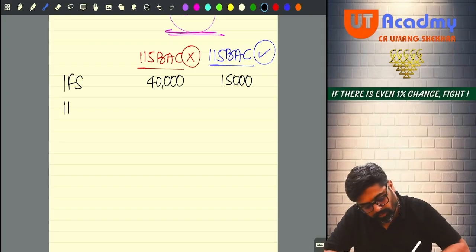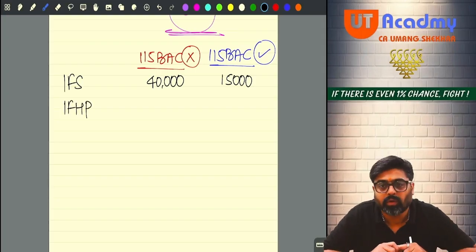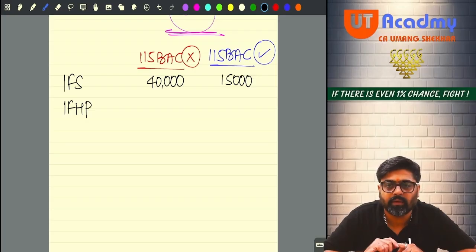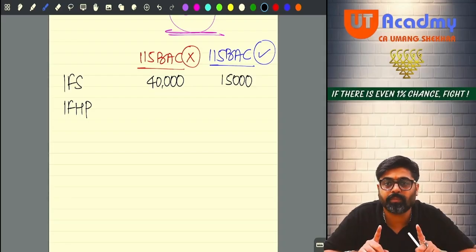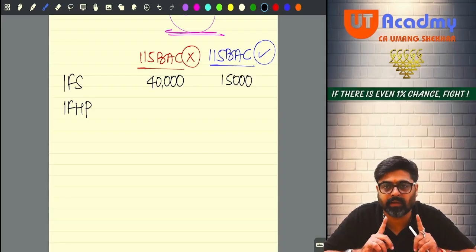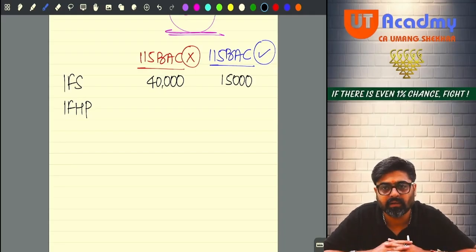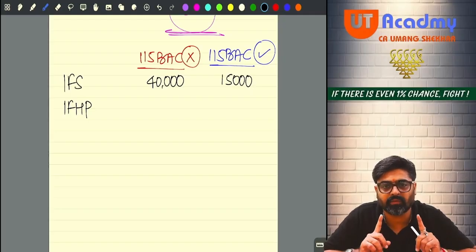Now income from house property. Do I have 27,000 GAV? 2,000 rupees municipal tax paid in this year. Reduce. Municipal tax reduced, then NAV will be 25,000, minus 30% standard deduction, and there is no interest on housing loan. Will I get 17,500?